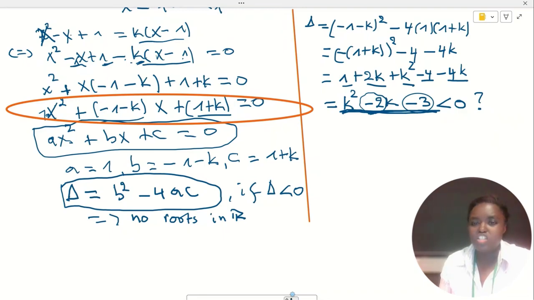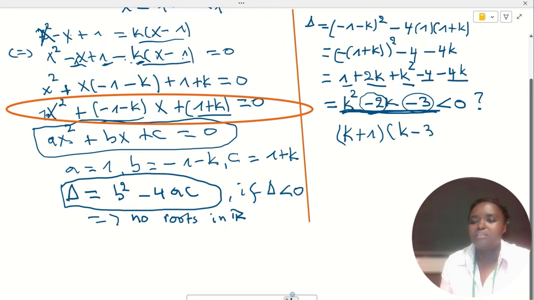So then this can be factorized as k plus 1 times k minus 3, and this will be equal to 0. It will be equal to 0 if k is equal to minus 1 or if k is equal to 3.